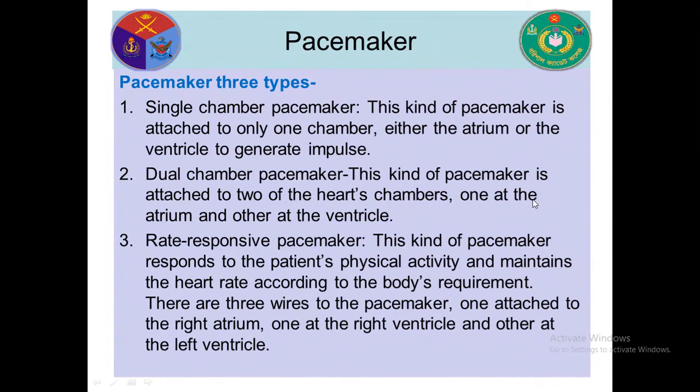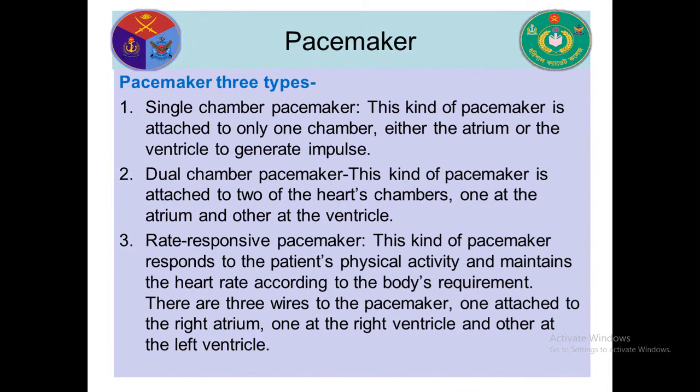Then dual chamber pacemaker. This kind of pacemaker is attached to two of the heart chambers, one at the atrium and the other at the ventricle. So this type of pacemaker is attached to the atrium and ventricle. Rate responsive pacemaker. This kind of pacemaker responds to the patient's physical activity and maintains the heart rate according to the body's requirement.